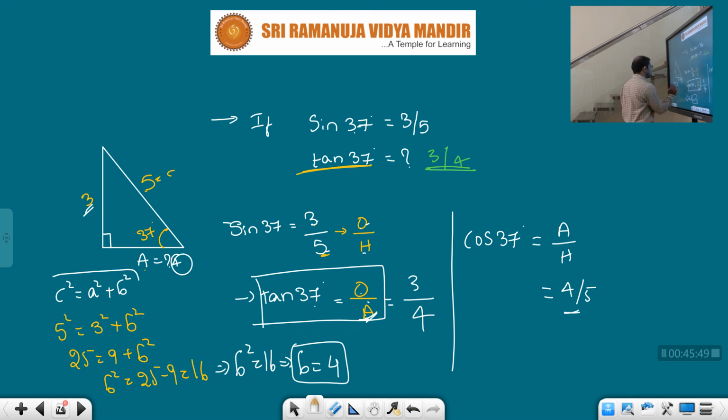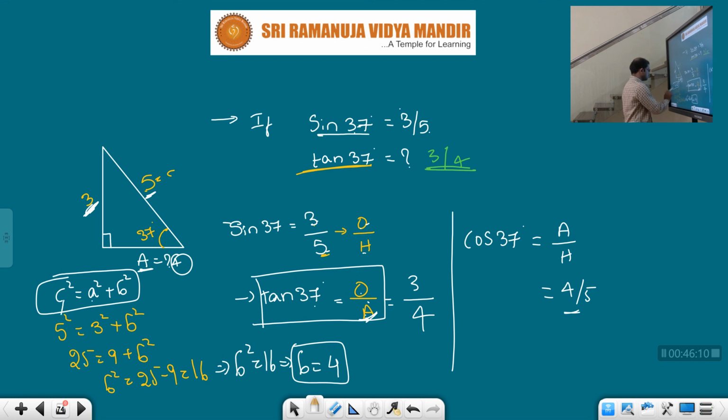For that I am using the Pythagoras theorem. Here we need to take a right angle triangle and mark the opposite side, adjacent side and hypotenuse side. Currently we have the sin theta value, that is opposite by hypotenuse. Opposite is 3, hypotenuse is 5. We need to find the adjacent.